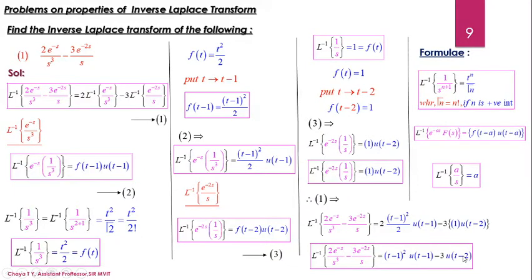So, whenever you have an exponential term in the numerator, we are always going to consider the formula that we have considered for property number 4, and obtain its Laplace inverse, or inverse Laplace transform, in the time domain. Now let us consider the next problem. What is the next problem I have? It is cos hyperbolic 2s divided by e to the power 3s into s square.